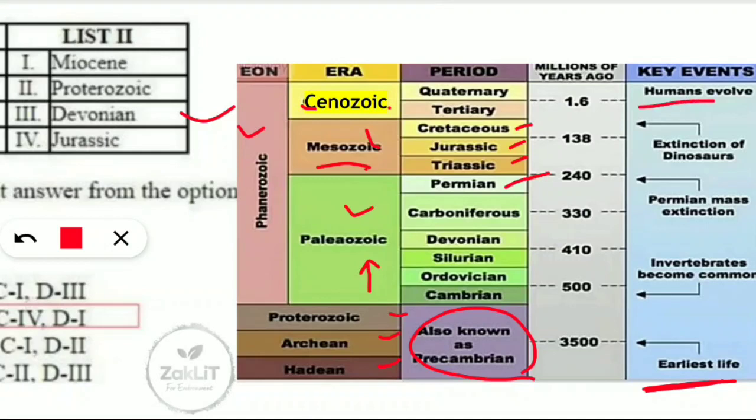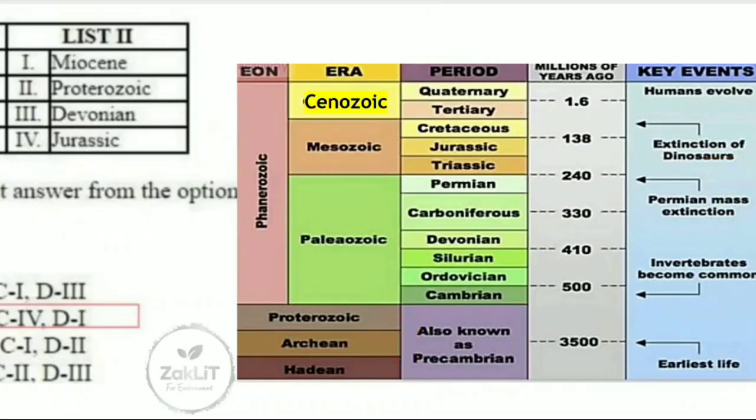And you should also know, when did humans evolve? Humans evolved in the Cenozoic era. That is also a very important question. The extinction of dinosaurs occurred in between the Tertiary and Cretaceous period. During that period dinosaurs got extinct, and the Permian mass extinction took place in between the Permian and Triassic period. So these are some of the questions which you should know, which you should have written down in your notes. If you haven't, then you should refer to the table and write down all these important points. Let's move on to the next question.